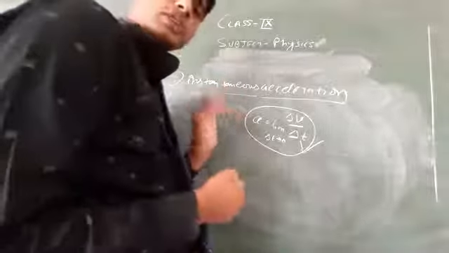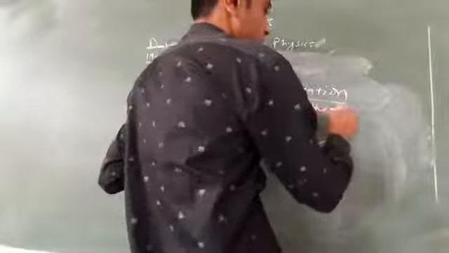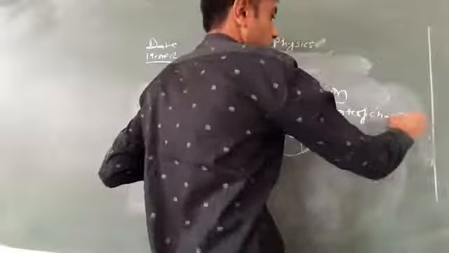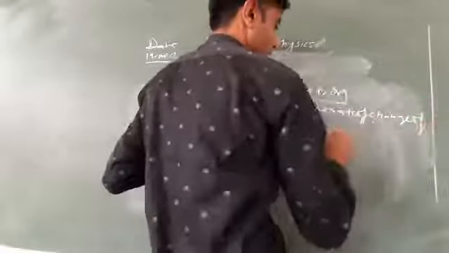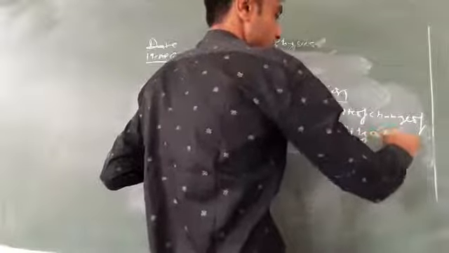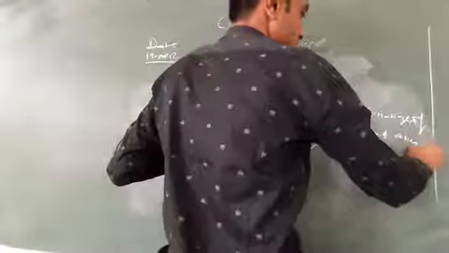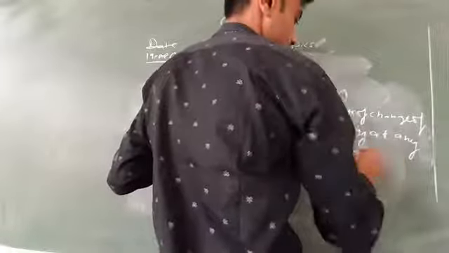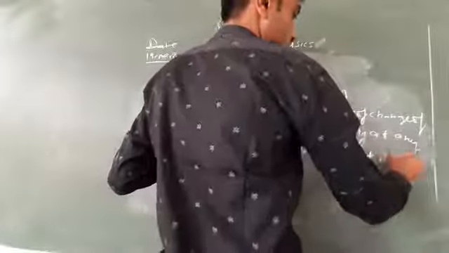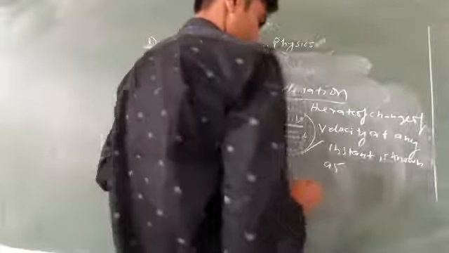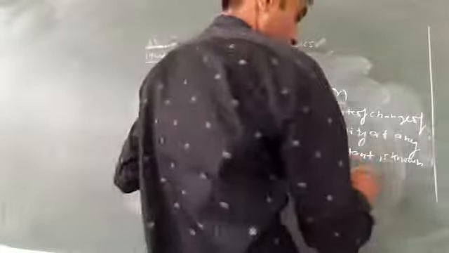The rate of change of velocity at any instant is known as instantaneous acceleration.